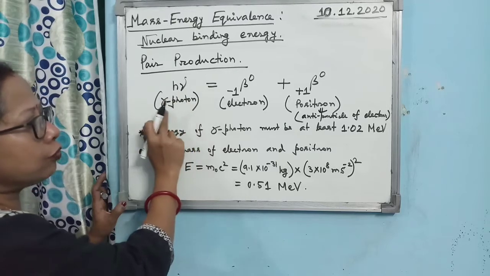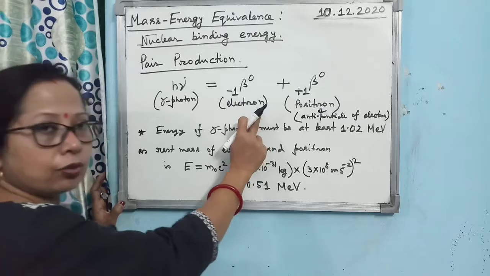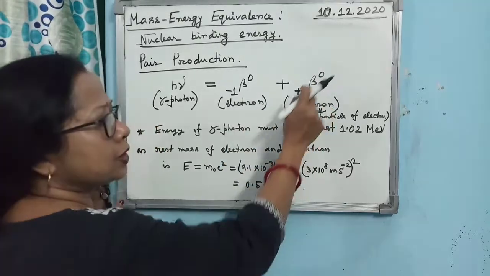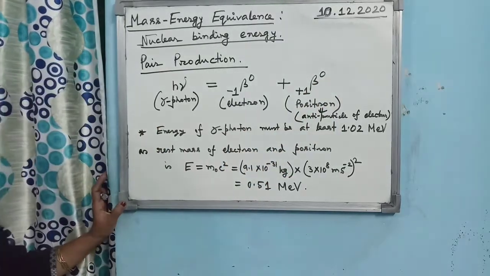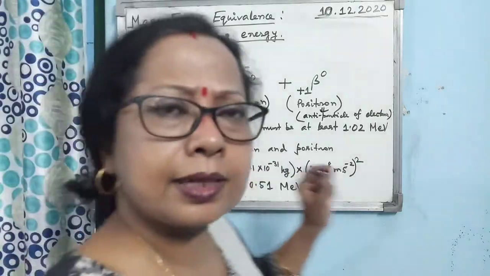Below H nu, don't forget to write gamma photon. Below the symbol of electron, don't forget to write electron. Below the symbol of positron, don't forget to write positron. Now the next important point is that it is a nuclear reaction.